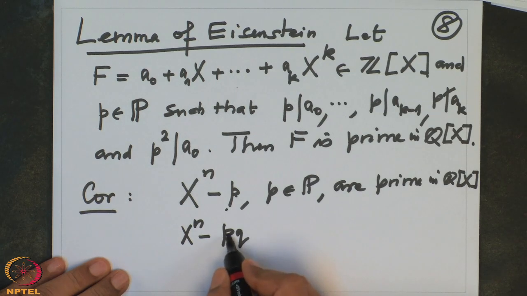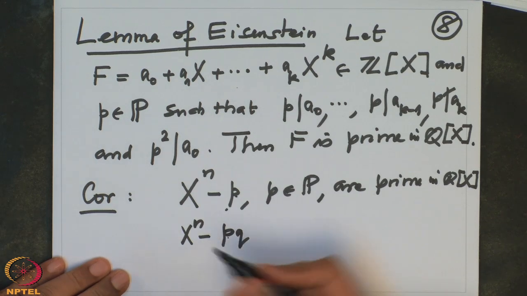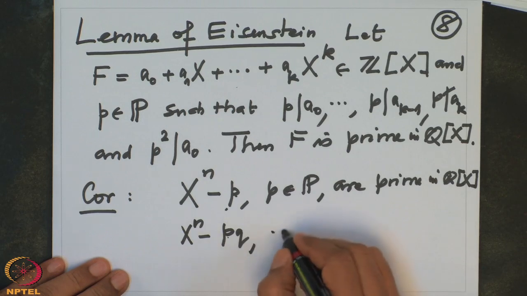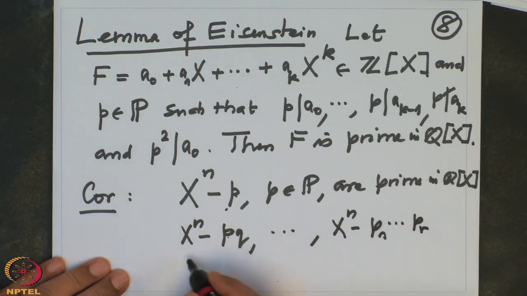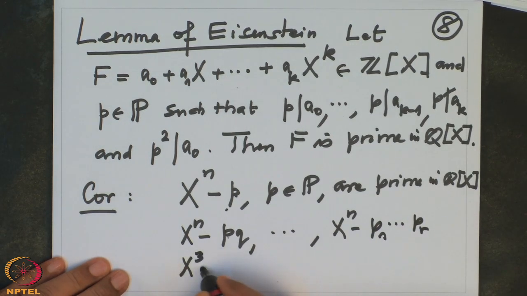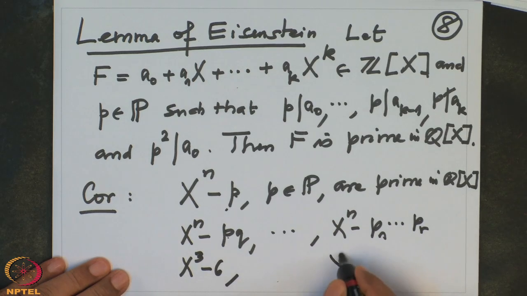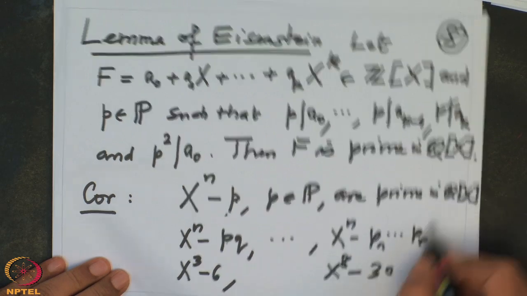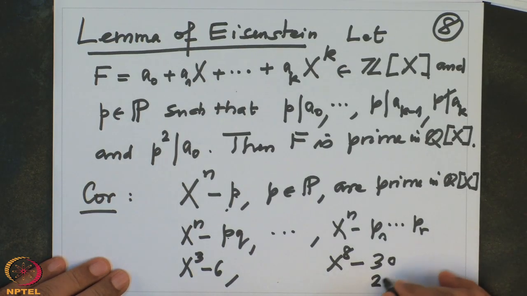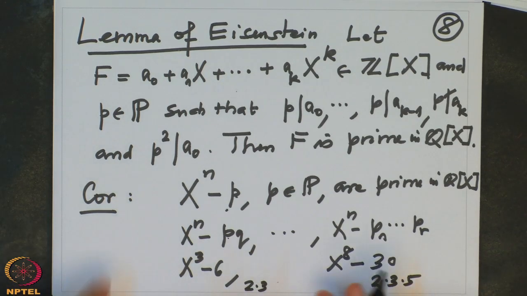because then you can apply the Eisenstein lemma to either p or q. We can choose, and there is nothing special about 2. We can go on till x power n minus p1 to pr. So, for example, x cube minus 6 or x power 8 minus 30. These polynomials are prime in Qx, because here I took 2 times 3 times 5. These are prime numbers. Here 2 times 3 and so on. So these will give lots of examples of prime polynomials in Qx.